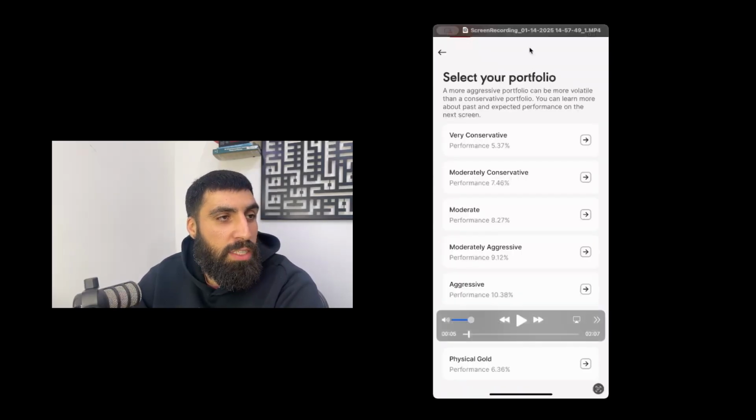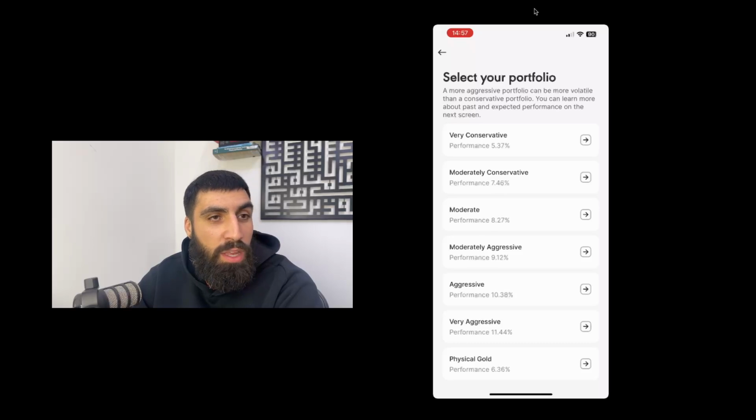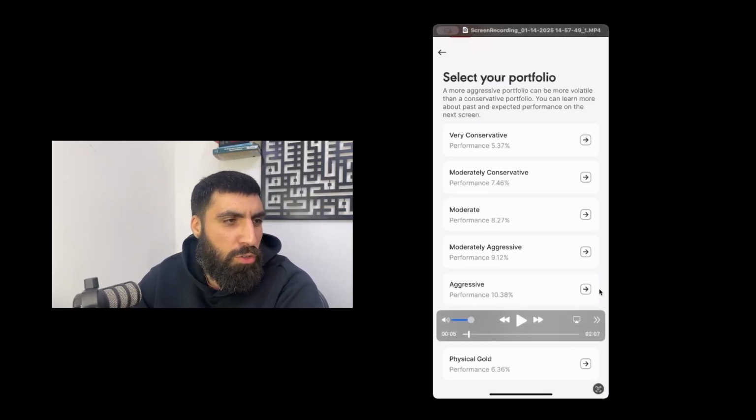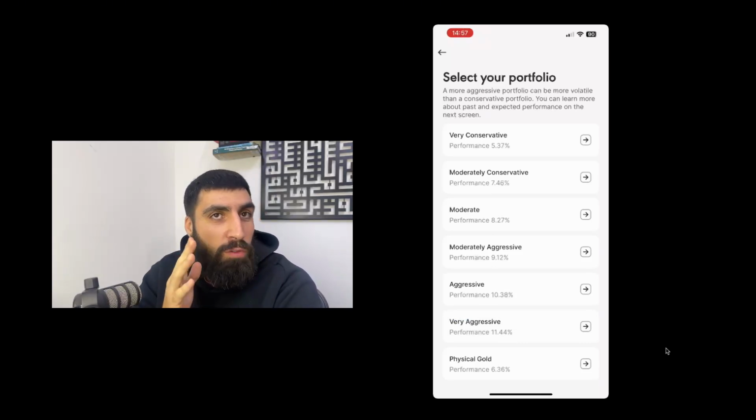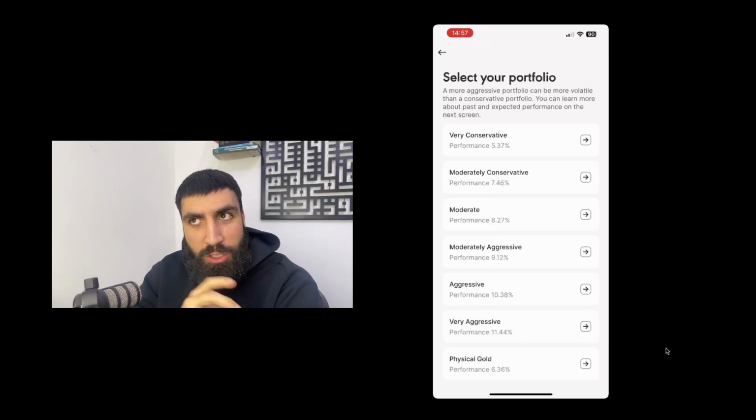This is the point where you see the different levels of risk within Wahed. So you see very conservative, moderate, moderately aggressive, and this is effectively where you pick your level of risk. This is a point where you should try and stop and understand, okay, what is Wahed actually doing? What is going on here?